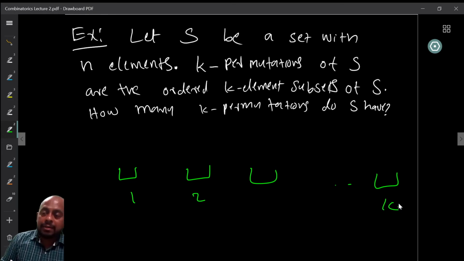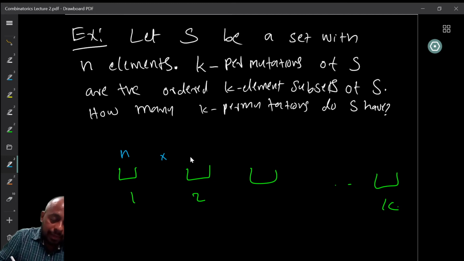Now the first position I want to fill up with some element, right? So I can choose one of the elements. How many choices are there? There are n possibilities for the first position, because any of the n elements can be selected here. But for the second position, the first element that I chose cannot be there. So therefore, one of the remaining n minus 1 elements can be chosen here.